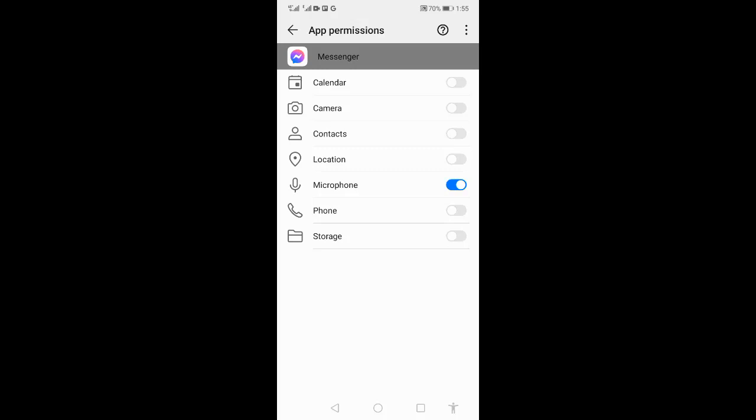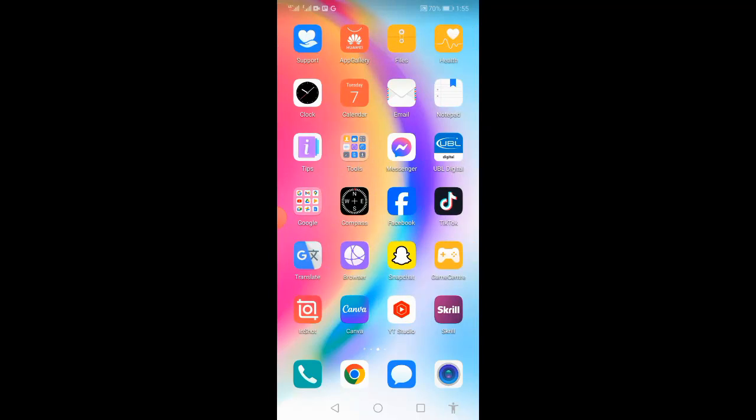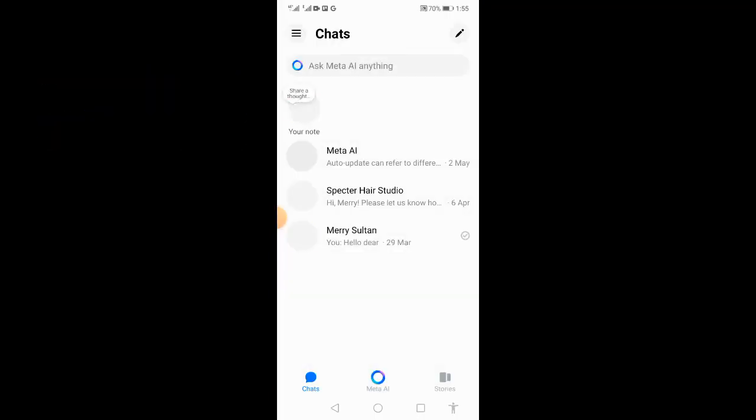You can allow the permissions: calendar, camera, contacts, location, microphone, phone and storage. You have to allow all the permissions on Messenger, so it can also help to resolve it. If the issue is not resolved you have to go to a mechanic and check the speaker of your mobile.